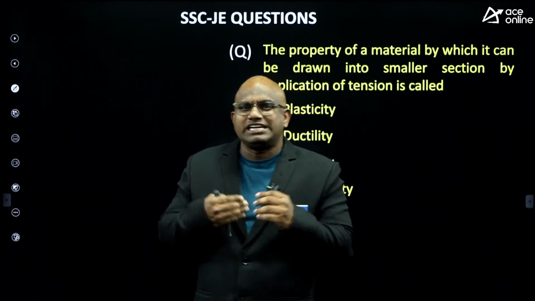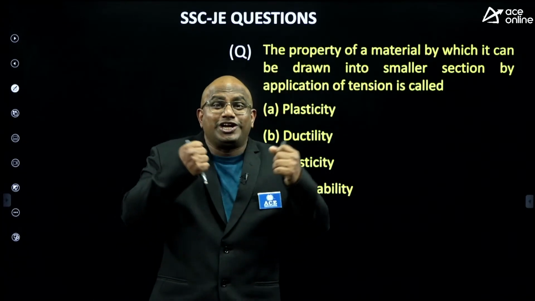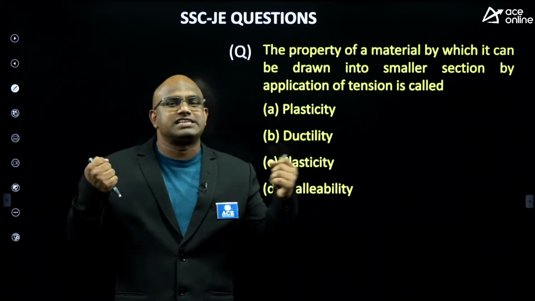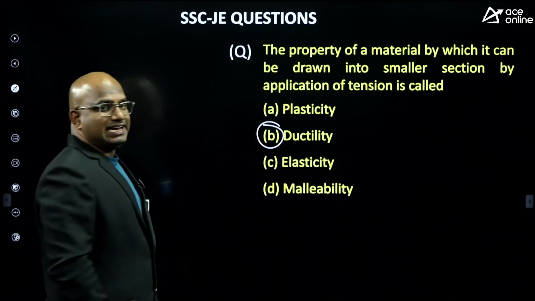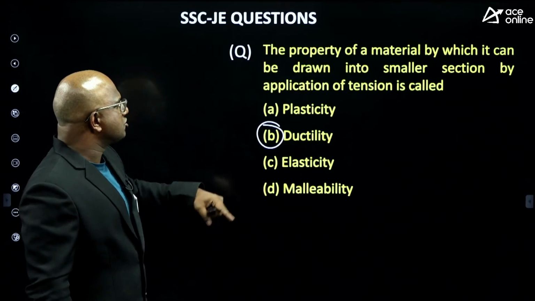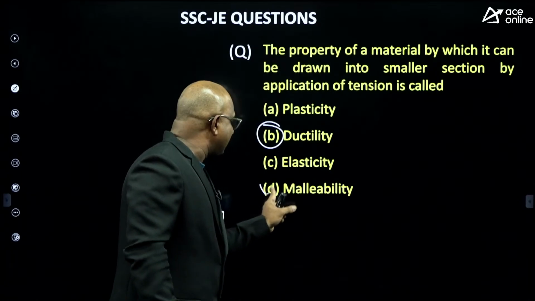The property which signifies this is ductility, the ability to be drawn into wires. It is a typical tensile property, guys. So the answer is ductility.